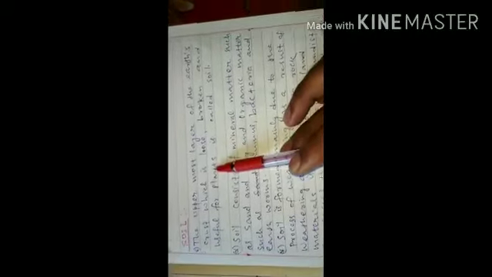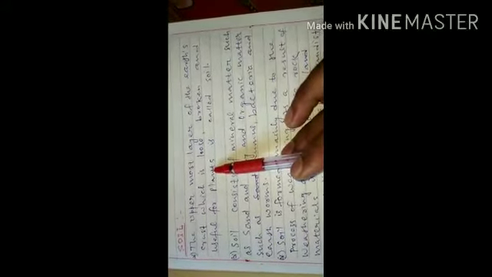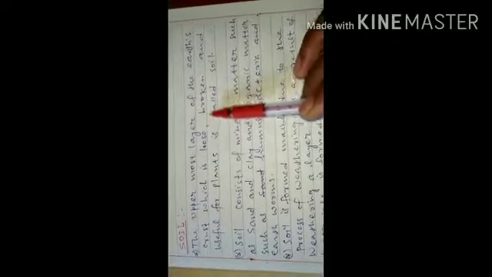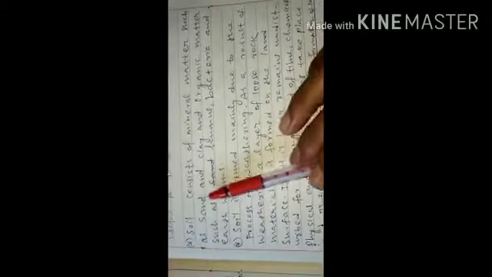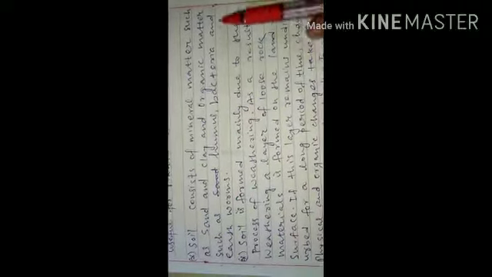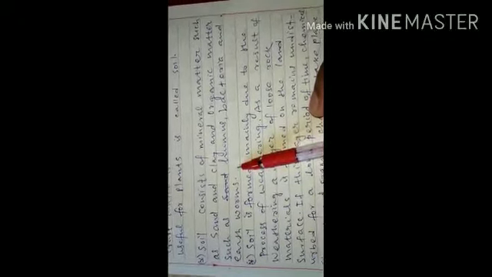Now, our most important point, soil. What is soil? What are the different types of soil? What are the properties of different types of soil? We are going to read this in this topic. The uppermost layer of the earth crust, which is loose, broken and useful for plants, is called soil. This is the short definition of soil. Few properties of soil I have written here. Soil consists of mineral matter such as sand and clay, and organic matter such as humus, bacteria and earthworm. So these are the minerals and matter found in the soil.